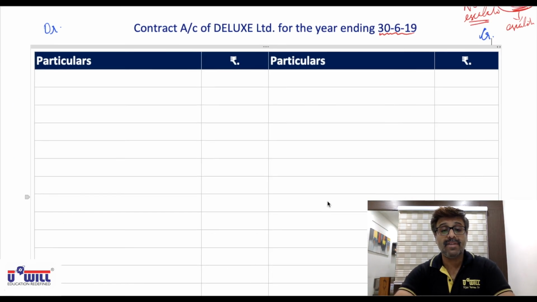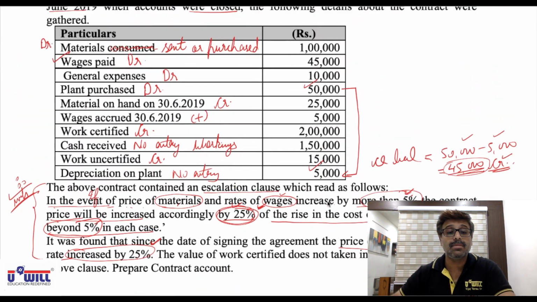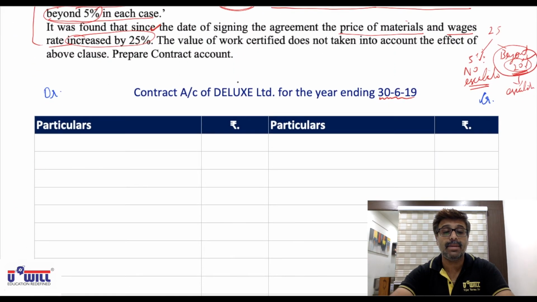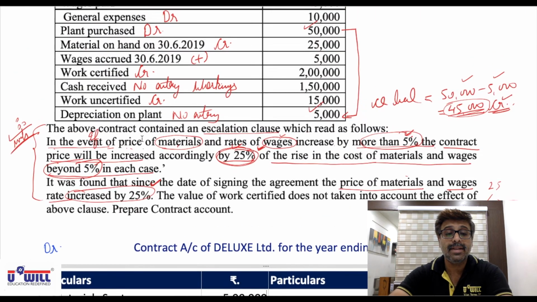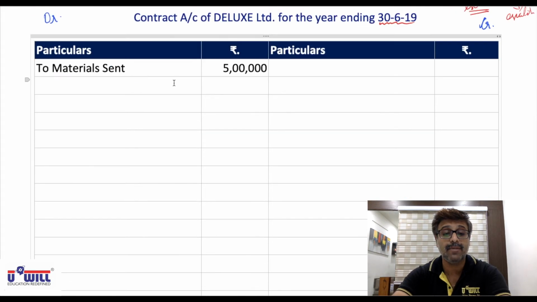Yes, I hope all of you would have done the formats. So be attentive now. Very first, contract price 5 lakhs has no entry. Materials sent 1 lakh, we will write on the debit side. So look at the debit side: to materials sent 1 lakh, or purchased can also be written. Anything can be written. Then after materials purchased, we have wages paid 45,000. There is a tick, meaning you will write it in the inner column: to wages paid 45,000.